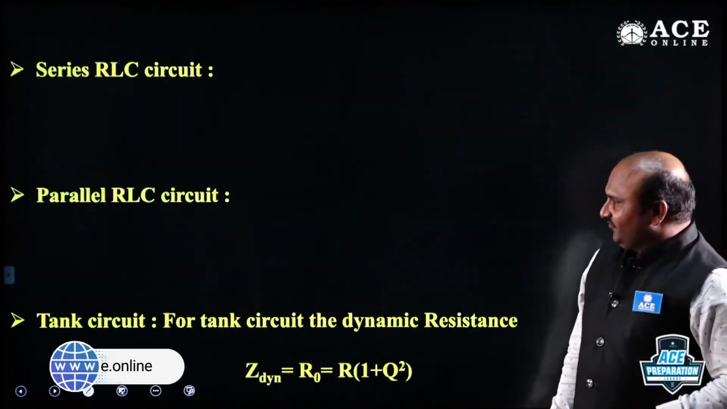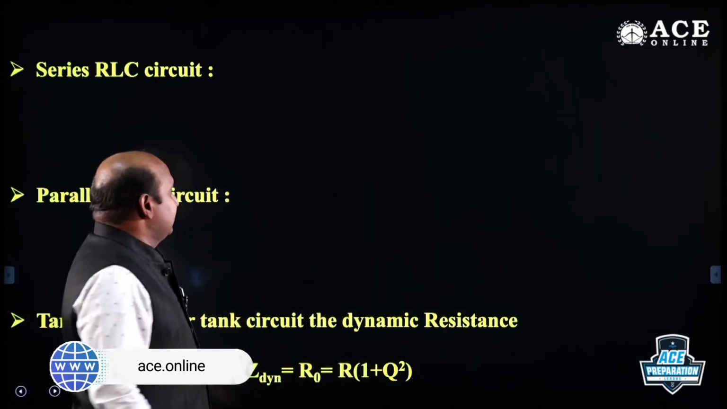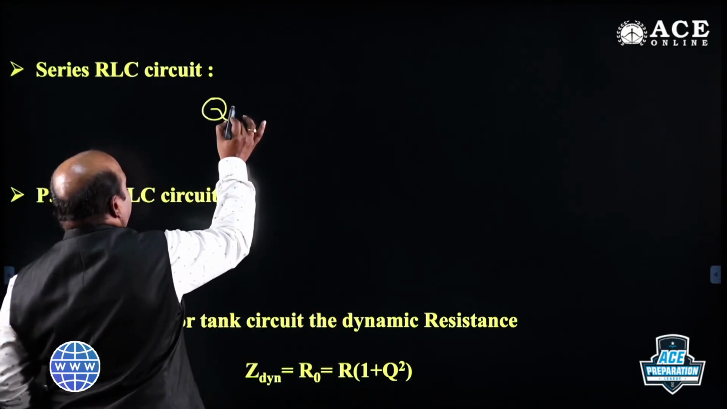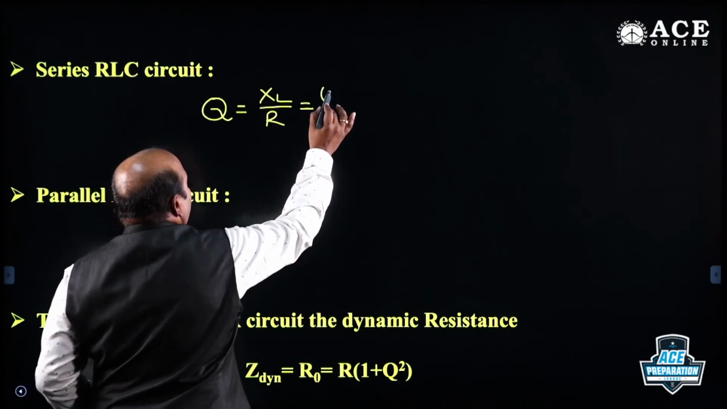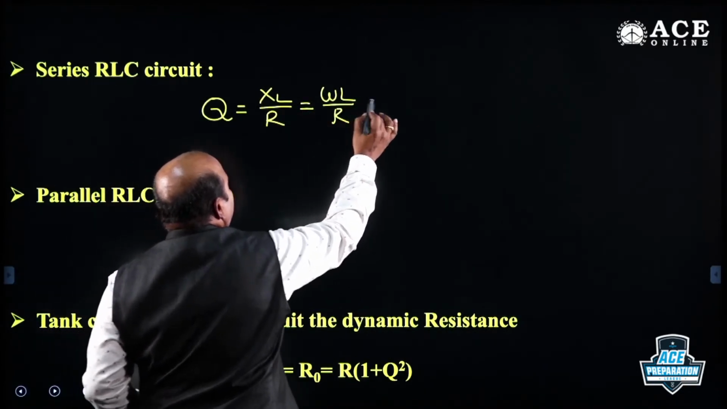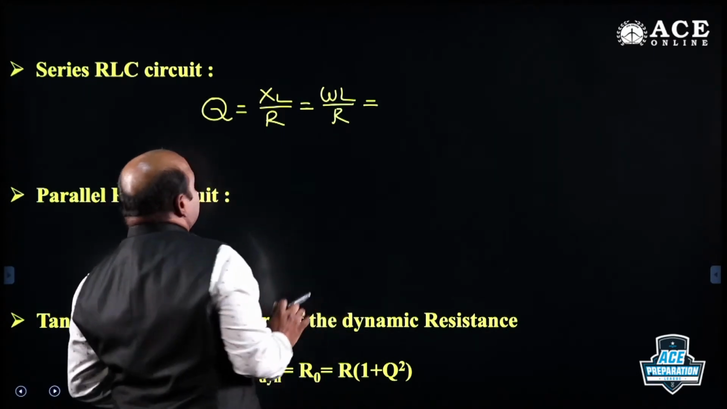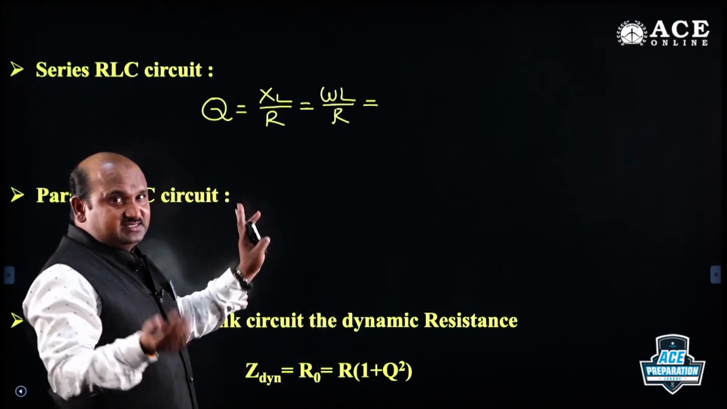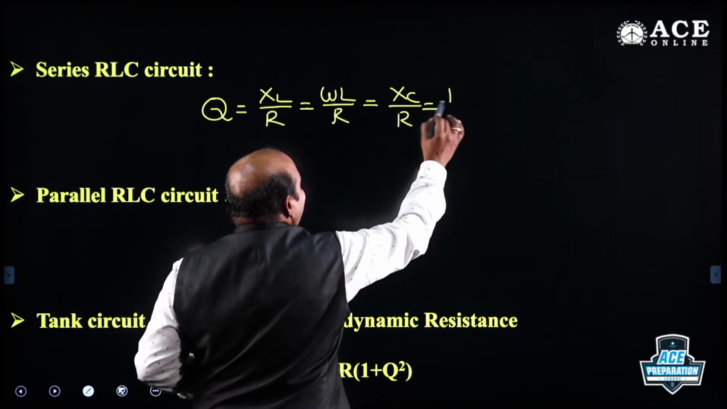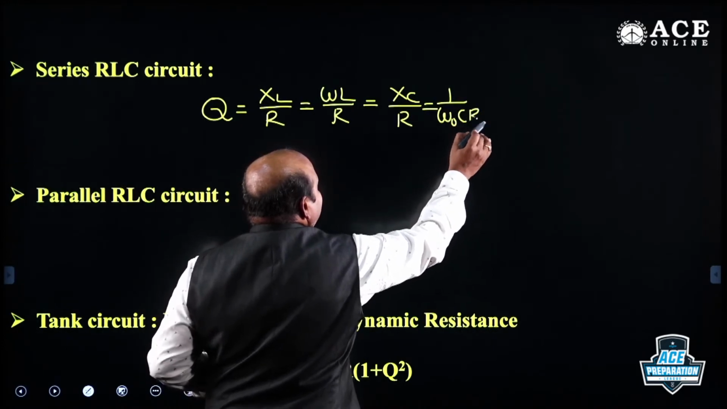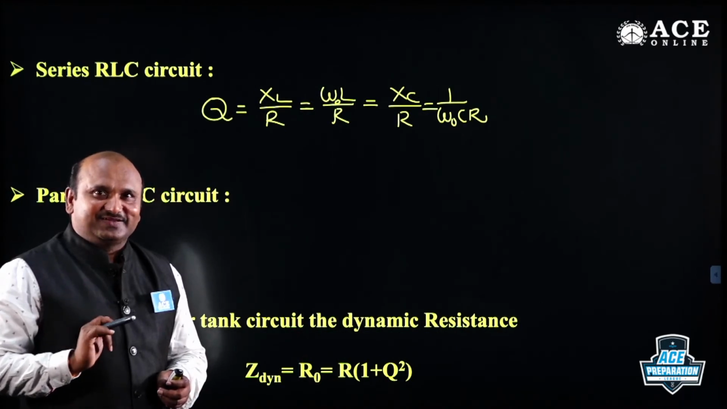Now for series and parallel circuits, these quality factor formulas are very important. For series circuit, Q factor is equal to what? XL by R, omega L by R, and this we can take for an RL series circuit. For an RLC series circuit, it is either XL or XC by R. Why? Because 1 by omega CR. Why am I considering omega naught for the RLC series circuit?